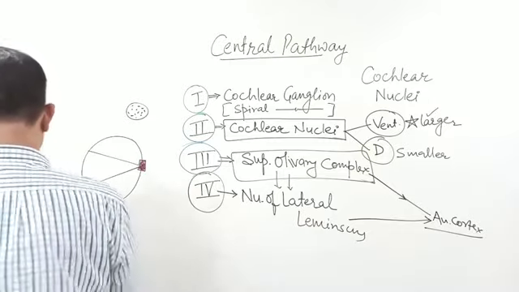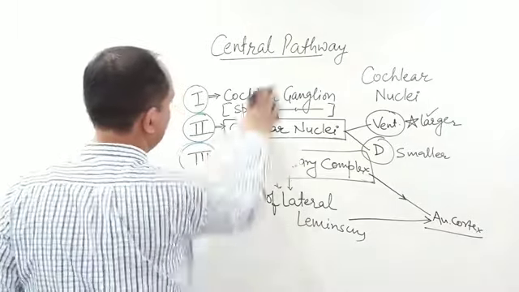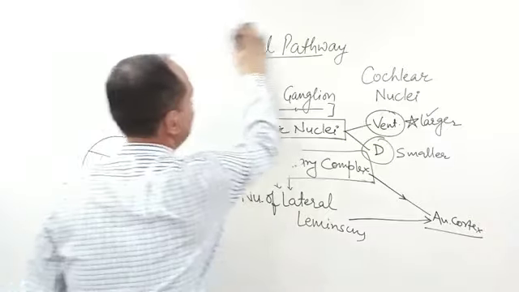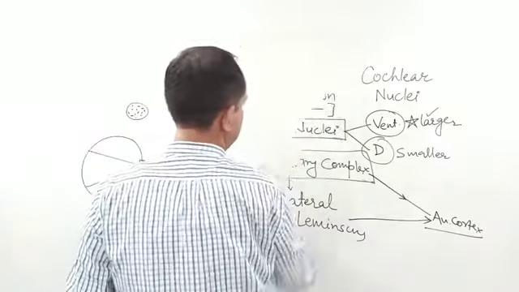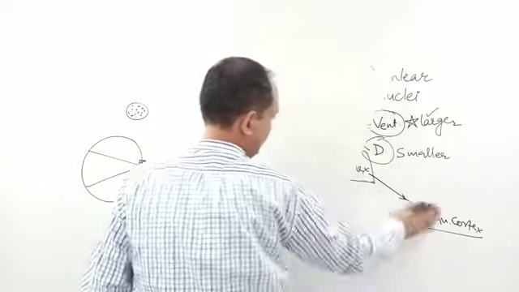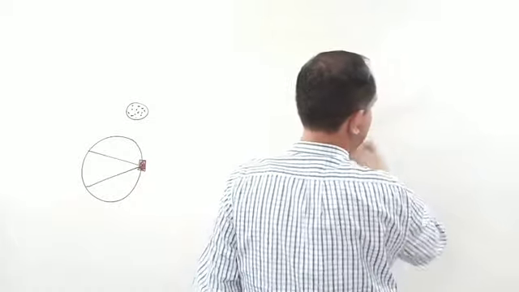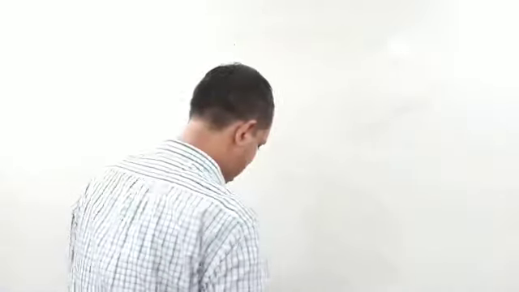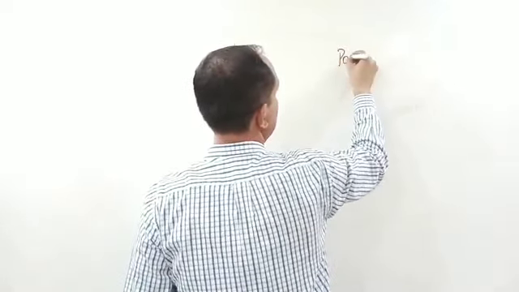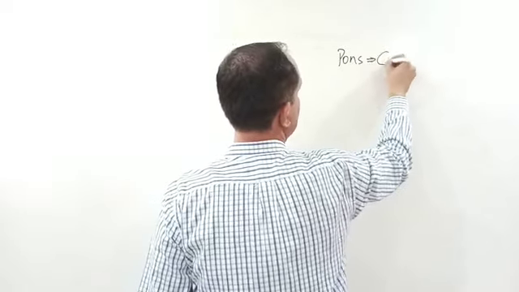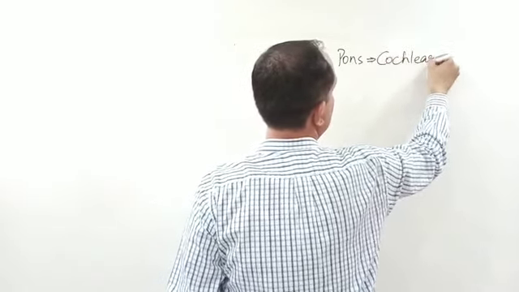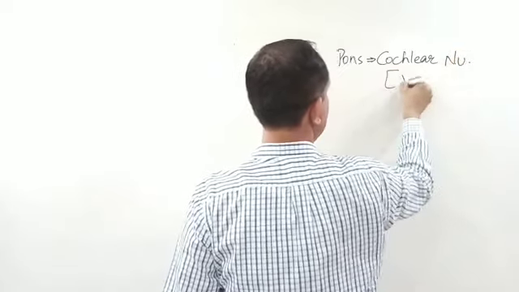Then how will this pathway go? For that you have to remember first the names of the relay stations in the brain, and these structures mainly include the areas of the pons, midbrain, thalamus and cerebral cortex. Now these areas in the pons: we are going to deal with the cochlear nuclei, which are ventral and dorsal.